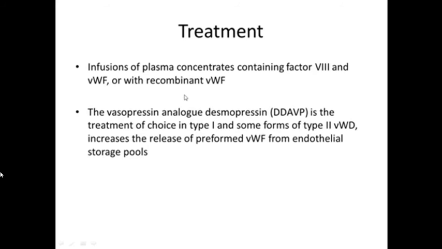The treatment of this also is, we can substitute or replace with the help of factor 8 and also Von Willebrand factor, the recombinant factors. We can infuse the plasma with these concentrates. And there is also one drug called desmopressin, which will cause the release of this preformed Von Willebrand factor from the endothelial storage pools. So this is also helpful in this disease, mostly in the type 1 cases and in some forms of type 2.